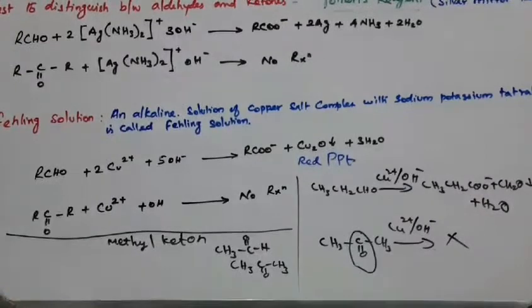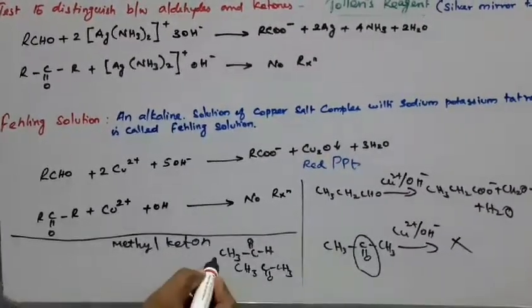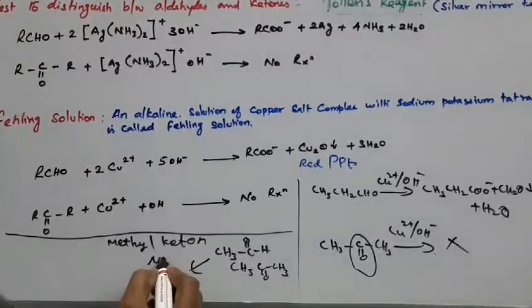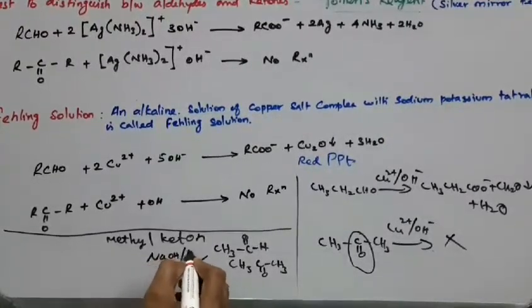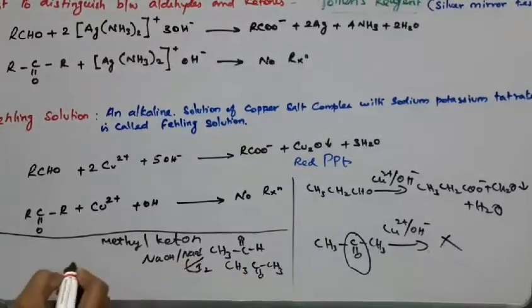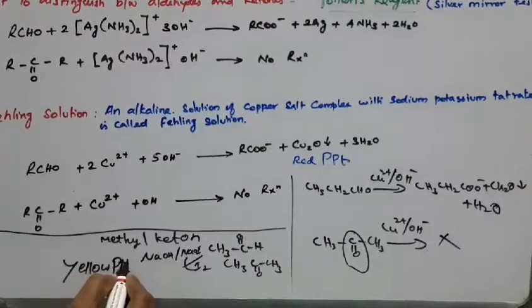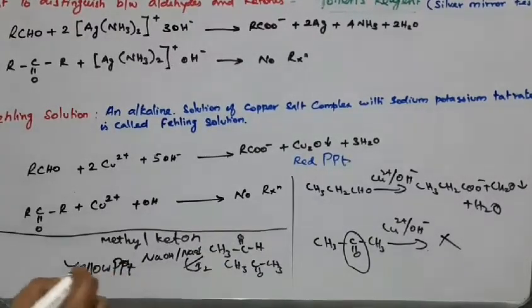This methyl ketone reacts with sodium hydroxide and iodine solution to form a yellow precipitate.